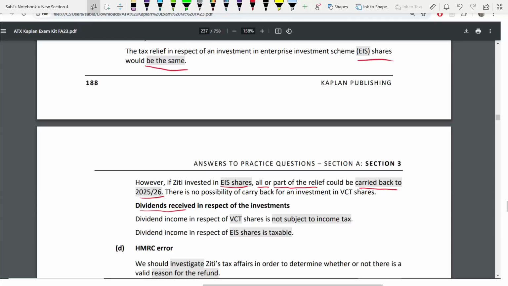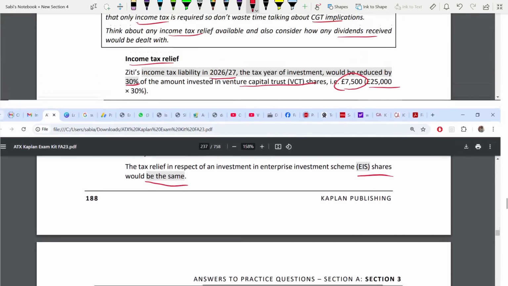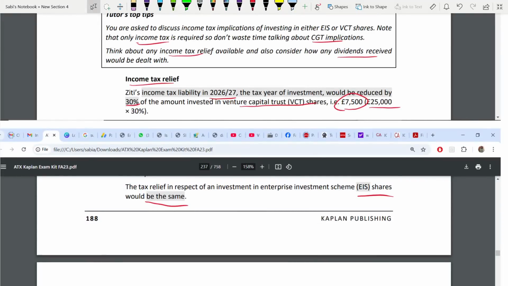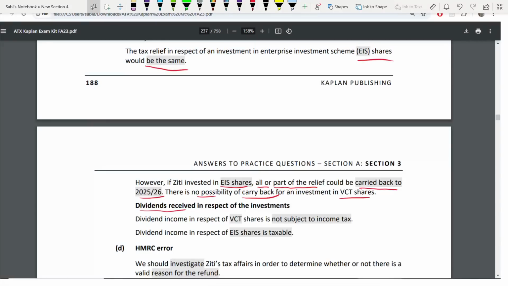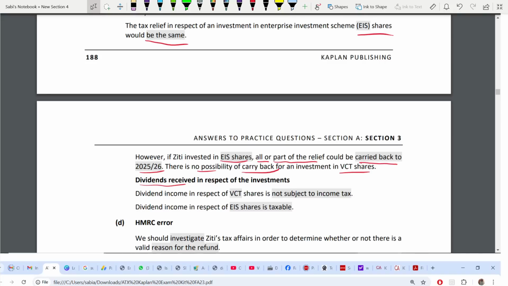But this carry back is not possible in VCT. You see the difference? What is the same thing? One same thing is 30% tax relief. Difference is you can carry back the relief 1 year back in EIS, but under VCT you can't carry back. Now moving on to dividend received. Under VCT, dividends received are not subject to income tax.